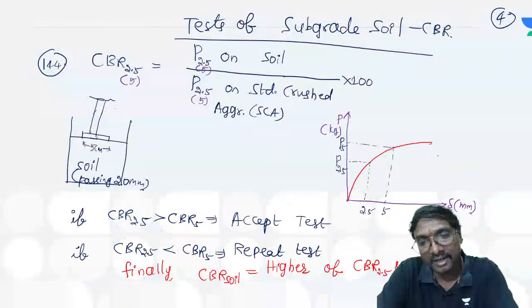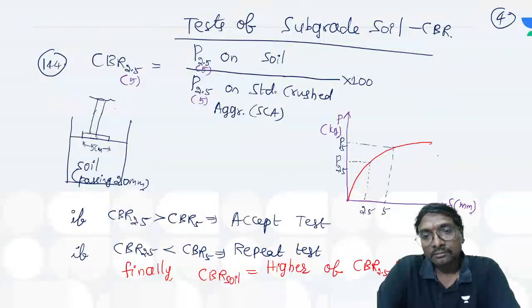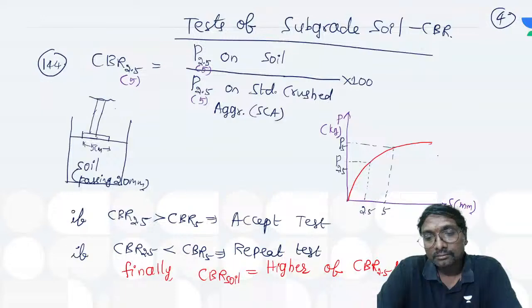Is it clear now? Which one is higher? Clear?